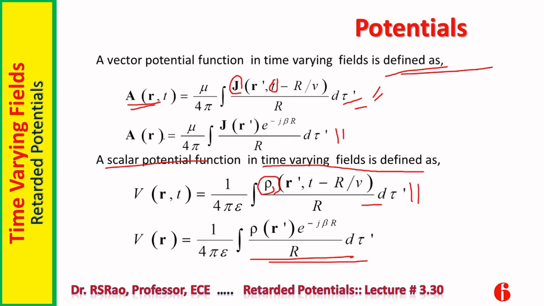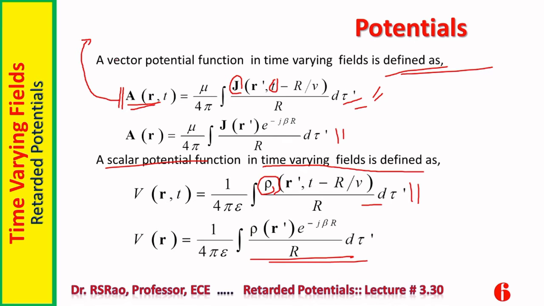Now, first one or two points I want you to notice. There is very little difference between the functions. First one, let us compare the vector potential function in time domain with the vector potential function which we have for steady magnetic fields. Very little difference.